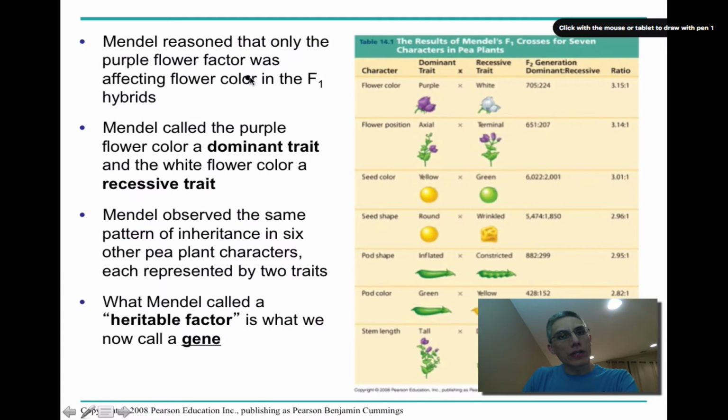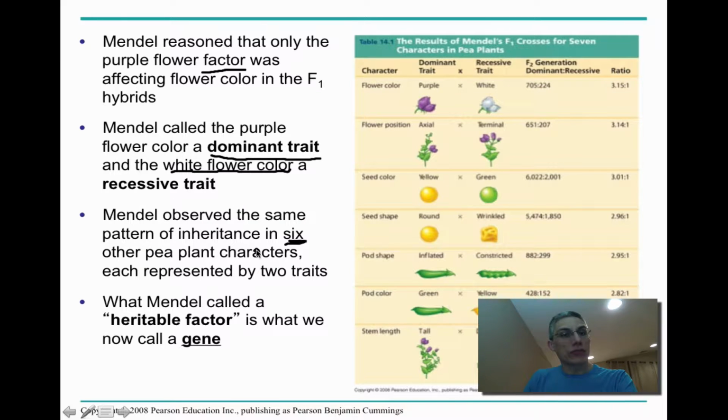So Mendel reasoned that only the purple flower factor, in other words, that characteristic, was actually affecting flower color in the F1 hybrids. Mendel called the purple flower color a dominant trait. In other words, it overshadowed the white flower color in this particular experiment. And that white flower color he decided to call the recessive trait.